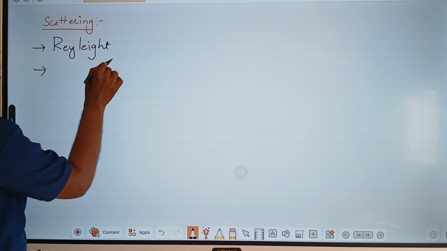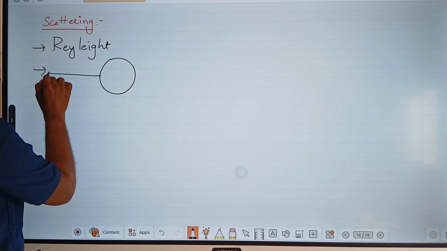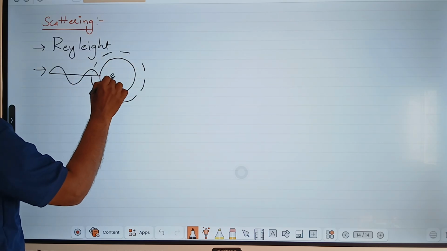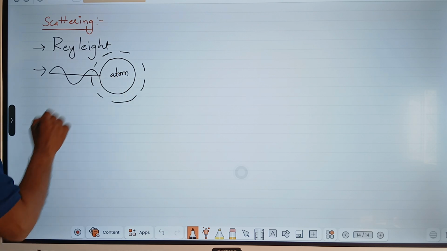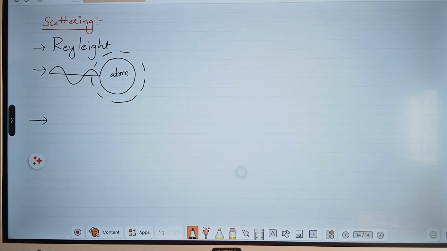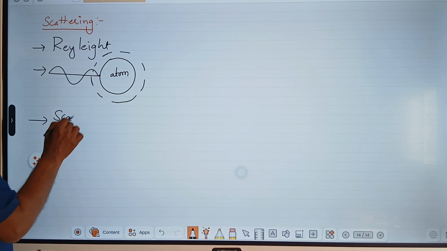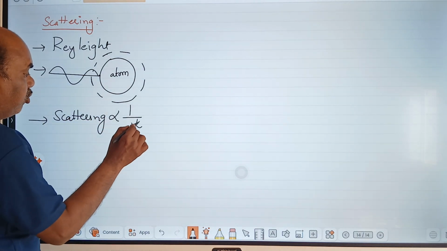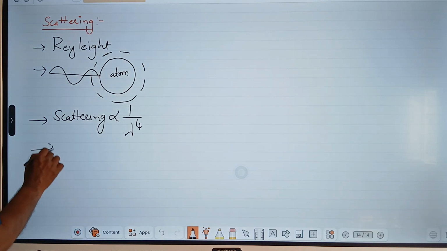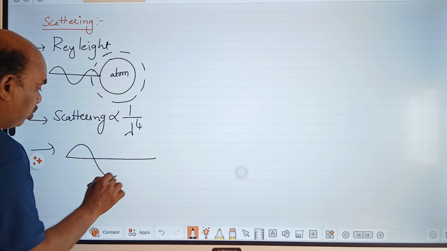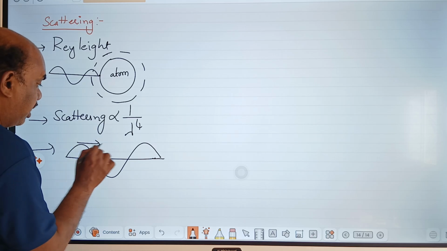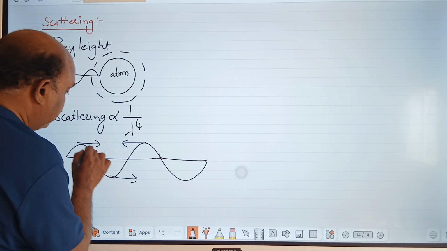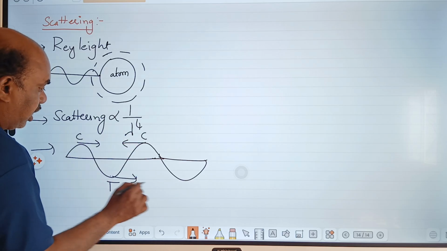What is scattering? When sunlight hits an atom or molecule, it emits some energy with a frequency. This phenomenon is called scattering. Scattering is inversely proportional to the fourth power of wavelength. Wavelength means the distance between two successive compressions or two successive rarefactions. This is called crest, this is called trough.